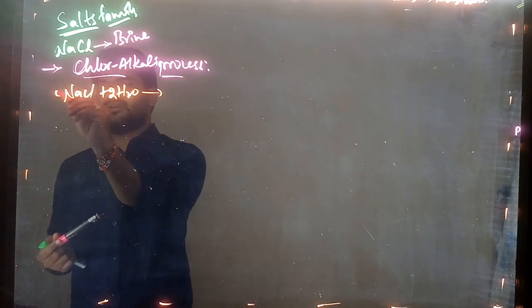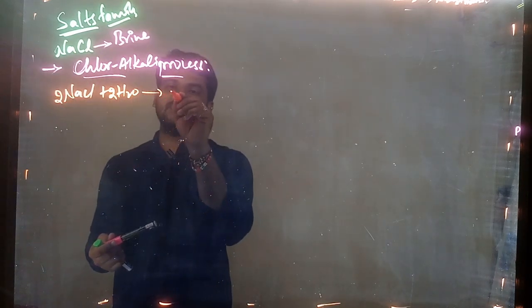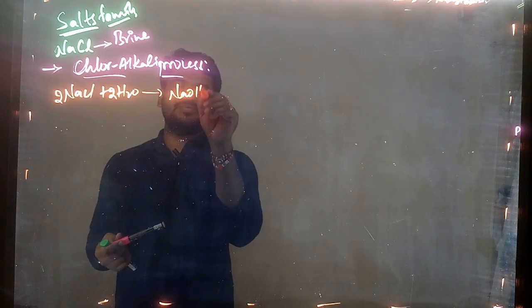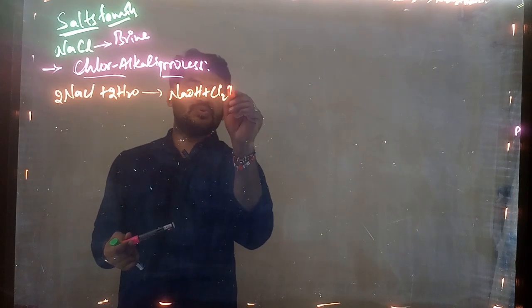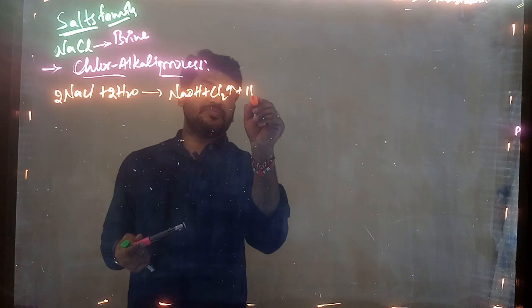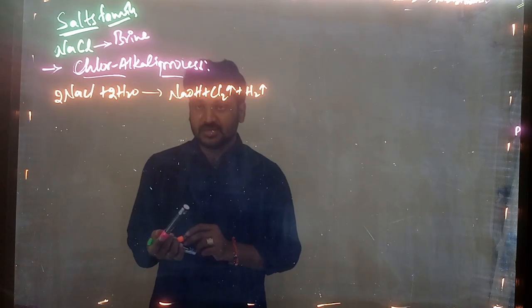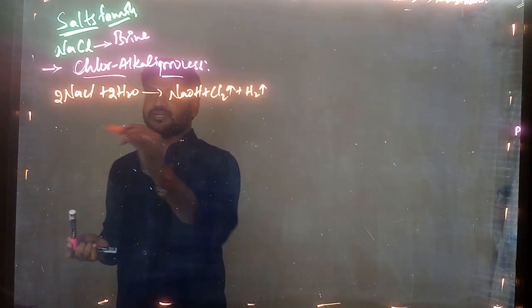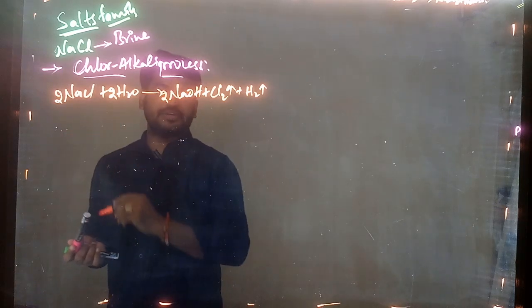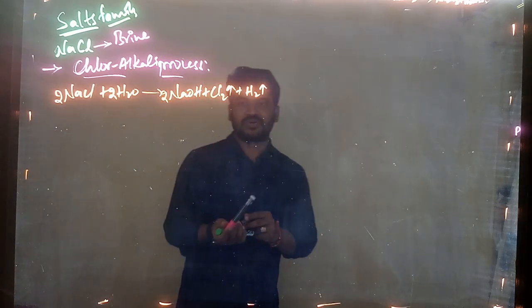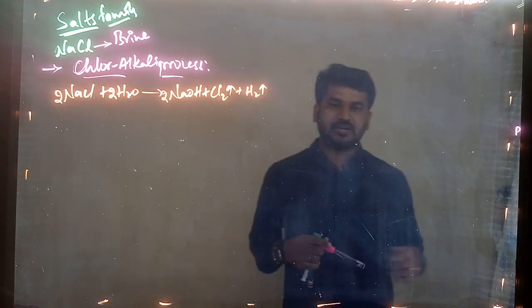So 2 moles of NaCl, and 2 moles of water. Here we will get NaOH plus Cl2 gas plus H2 gas, right? So NaOH, that is 2Na is there, no? So 2NaOH we get, Cl2 gas we get, and H2 gas we get.